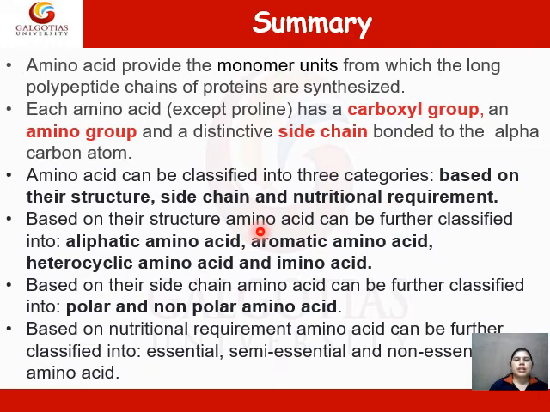Based on their structure, amino acids can be classified into aliphatic amino acids, which can be further subcategorized into different categories, for example monoamino monocarboxylic acid, monoamino dicarboxylic acid, diamino monocarboxylic acid, aromatic amino acids, heterocyclic amino acids, and imino acids. In the imino acid, the example is proline, which does not have the free amino group.